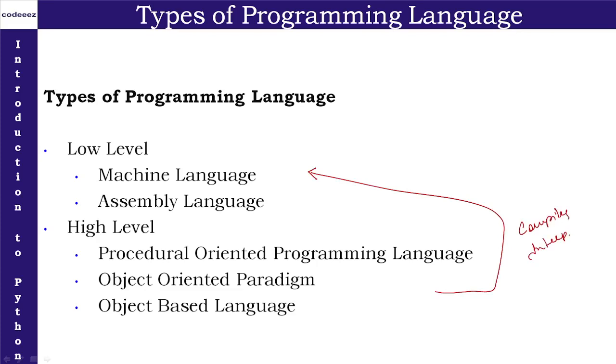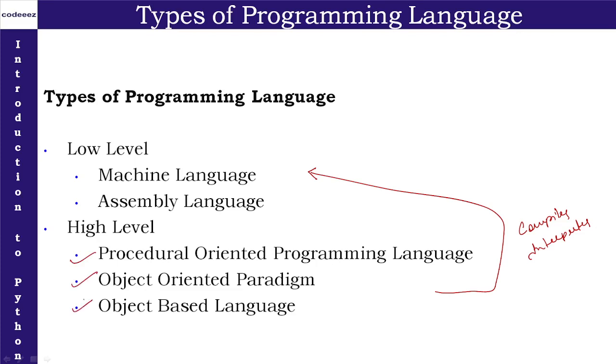So the compiler and interpreter are the two language translators which are used to translate high level language written programs into low level, that is machine language, right? Now in high level language, we have three categories, that is procedural oriented programming, object oriented paradigm, and object based language. Now basically these are the three philosophies, right?